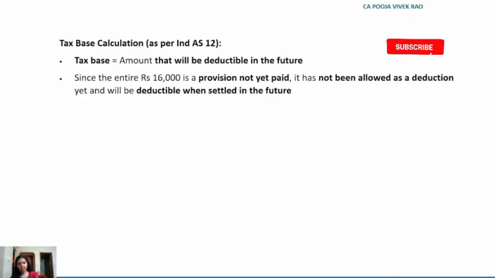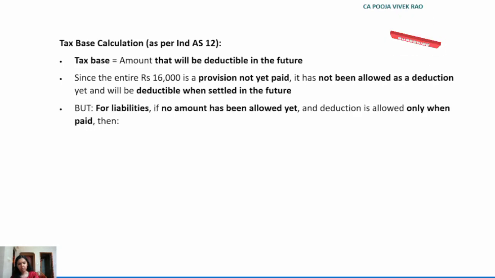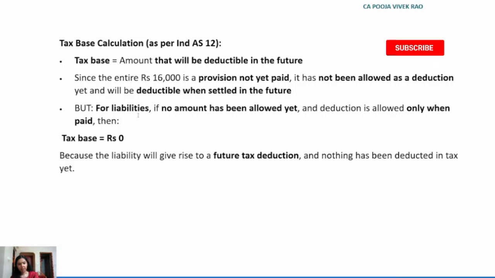But for liabilities, if no amount has been allowed yet, the deduction is allowed only when it is paid for. Hence the tax base is 0 in this case. Because the amount has not been allowed yet and the deduction will be allowed only when it is paid for. Because the liability will give rise to a future tax deduction and nothing has been deducted in tax yet. Correct option is option A nil.